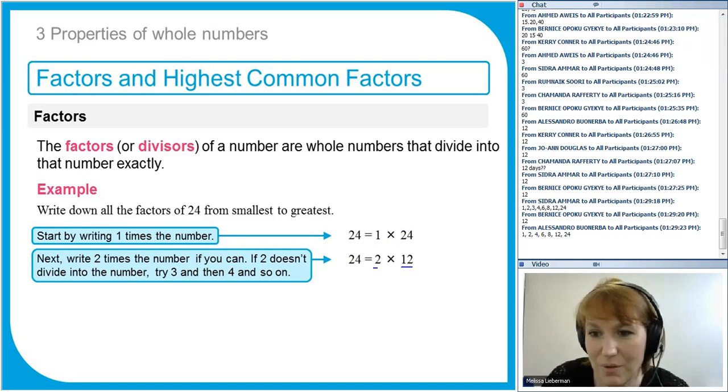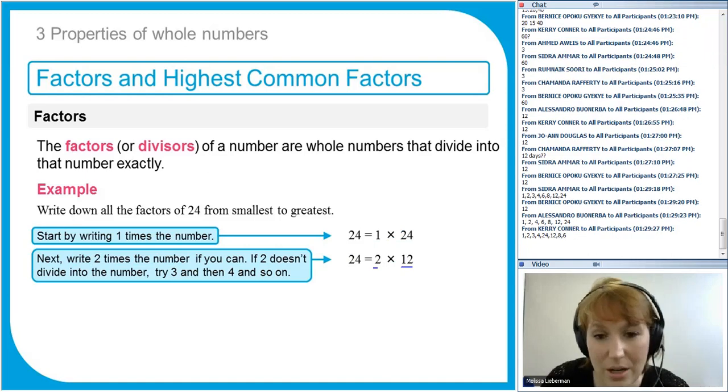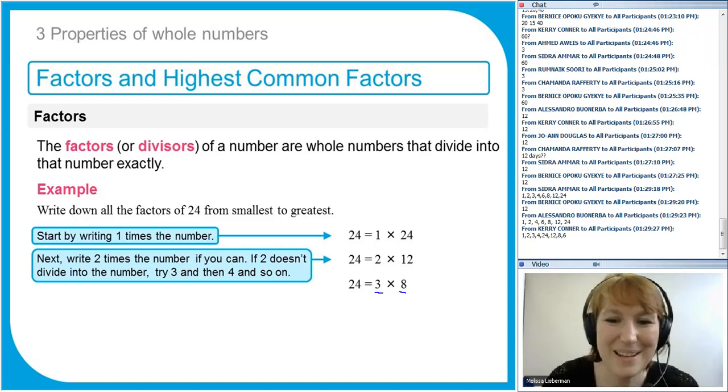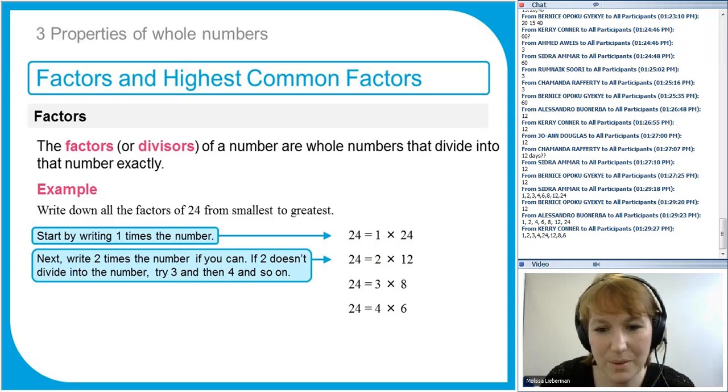Sidra, you've already got a big long list there. We'll see if you're right in a moment. How about 3? Does 3 go into 24? 24 does have a lot of factors. Yes, it does. How many times? Well, 3 times 8 is 24. So we can write 3 times 8, and that means 3 is a factor, and also 8 is a factor. Okay, next number 4. Can I do 4 times something to get 24? Well, yes, 4 times 6 is 24. You know your times tables. So both 4 and 6 are factors of 24.